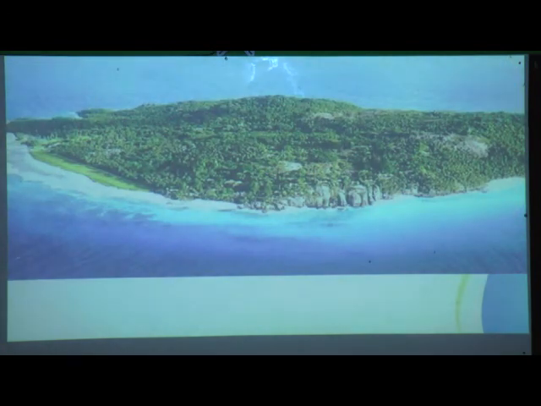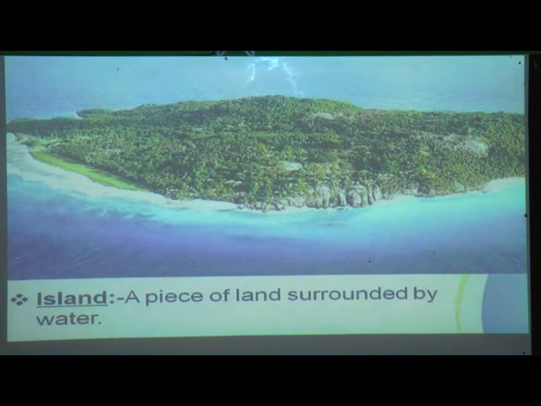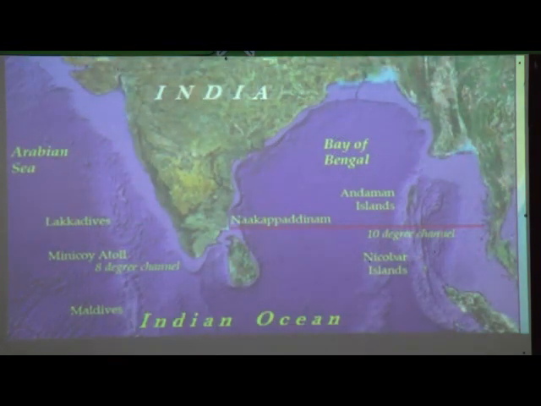Can you see this island? Yes. This is a piece of land, children. It is surrounded by water and this is called an island. See, children, all these parts are surrounded with water and here is the land, and this is called an island. Very good, children. The next one, the last.